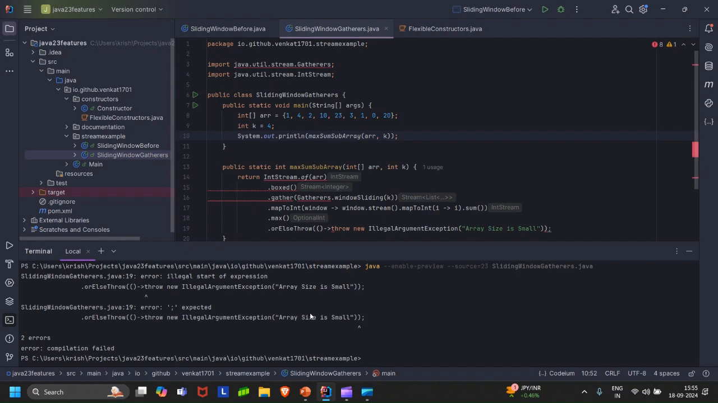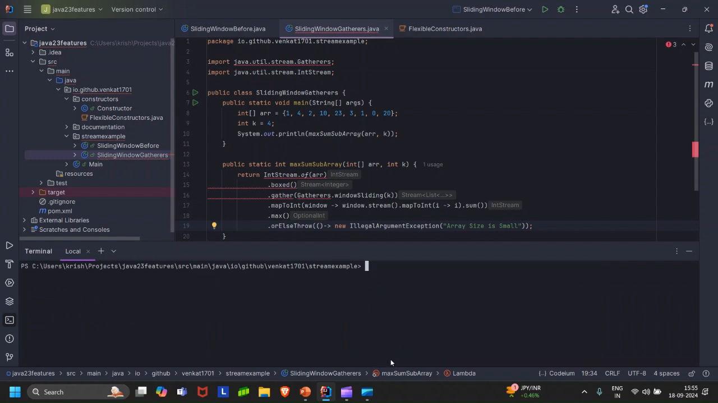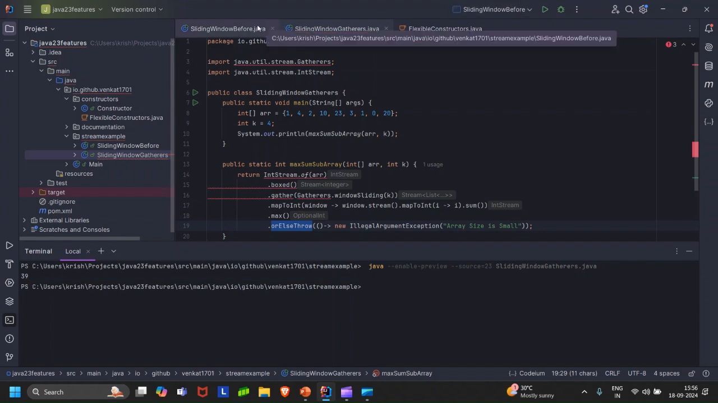If I run this, I get some kind of an error, illegal start of an expression. Let's see why. Okay, that's an issue. Basically, when you have a lambda expression, you don't need to specify through if you are using this or through method. So let's run this, and you get the same output. So instead of writing that much code for a sliding window technique, you can use stream gatherers. With the help of that, you can compile the code.